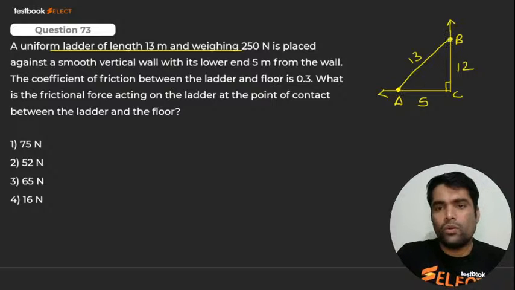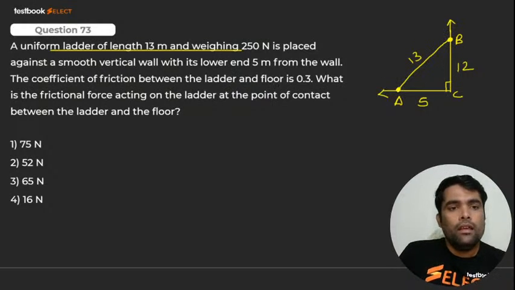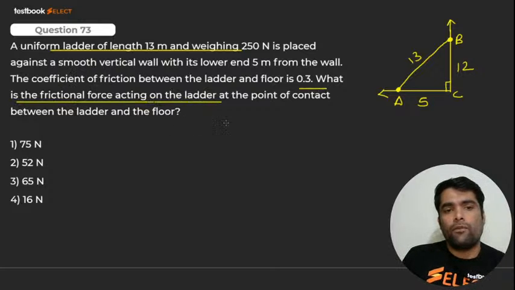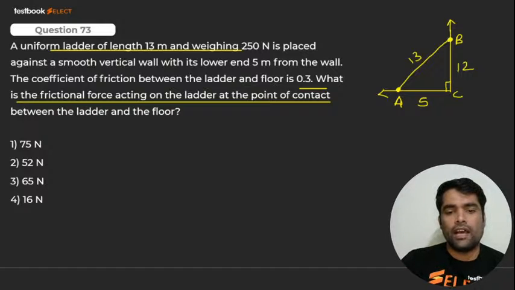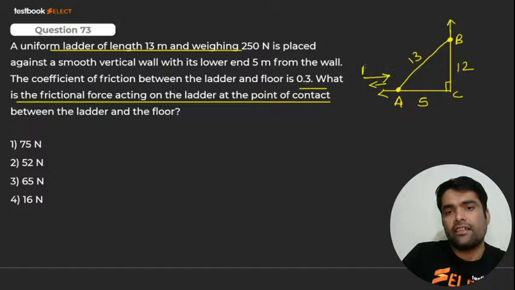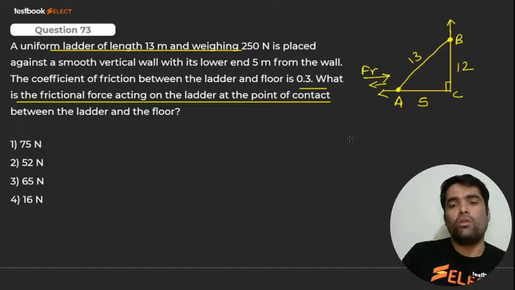The ladder rests at both places. The coefficient of friction of the ladder is 0.3. What is the frictional force acting on the ladder at the point of contact between ladder and the floor? We have to find FR. The ladder tends to slip in this direction, so friction will act on this side, right? We have to find out FR.